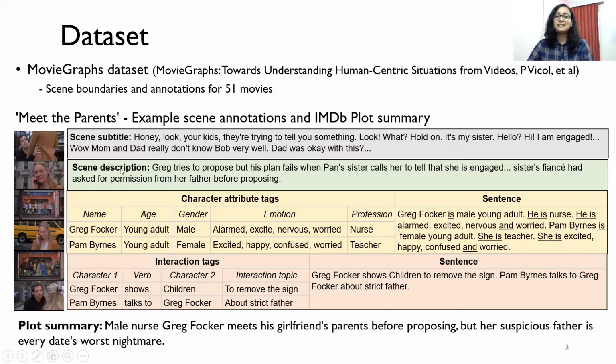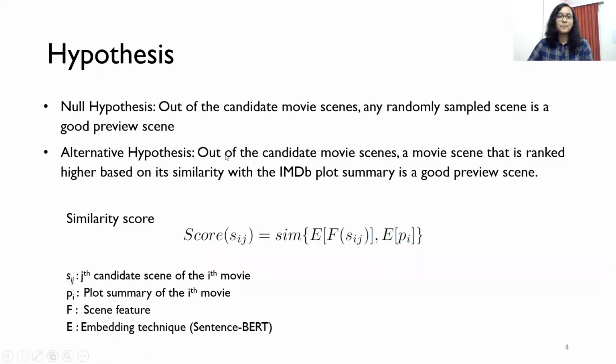There are scene subtitles and scene description, which are in the form of natural language sentences. Character attribute tags and interaction tags are in the form of words or phrases, which we later convert into the form of sentences. We formally define our null hypothesis as: out of the candidate movie scenes, any randomly sampled scene is a good preview scene. And our alternative hypothesis as: out of the candidate movie scenes, a movie scene that is ranked higher based on its similarity with the IMDb plot summary is a good preview scene.